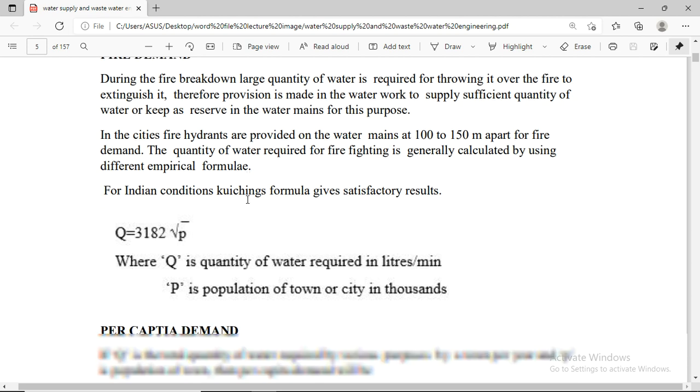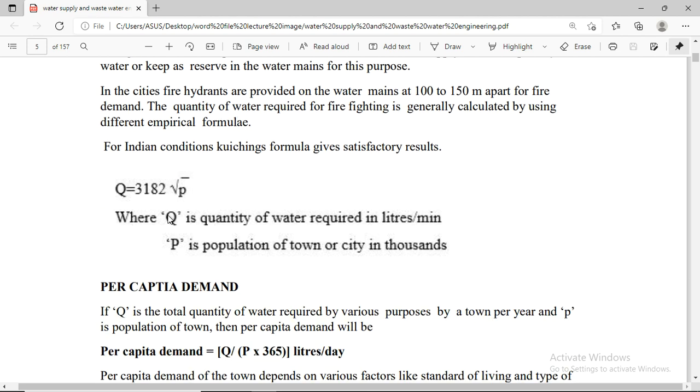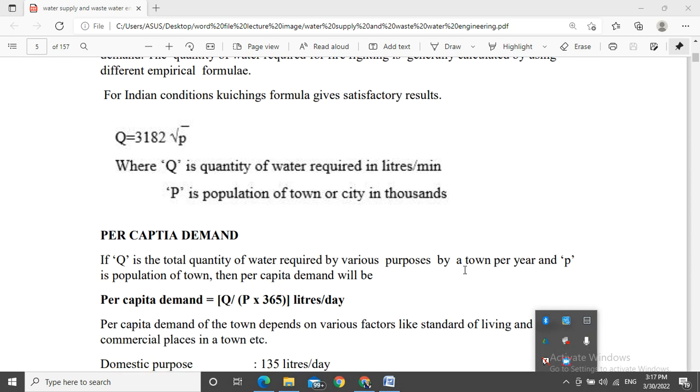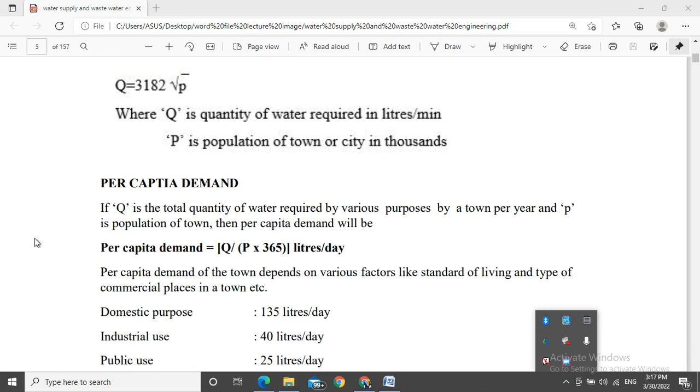The quantity of water required for firefighting is generally calculated using a formula: Q = 3182 √P, where Q is the quantity of water required in liters per minute and P is the population of the town or city in thousands. For finding the per capita demand, we have the formula: Q is the total quantity of water required for various purposes by a town per year, and P is the population of the town.